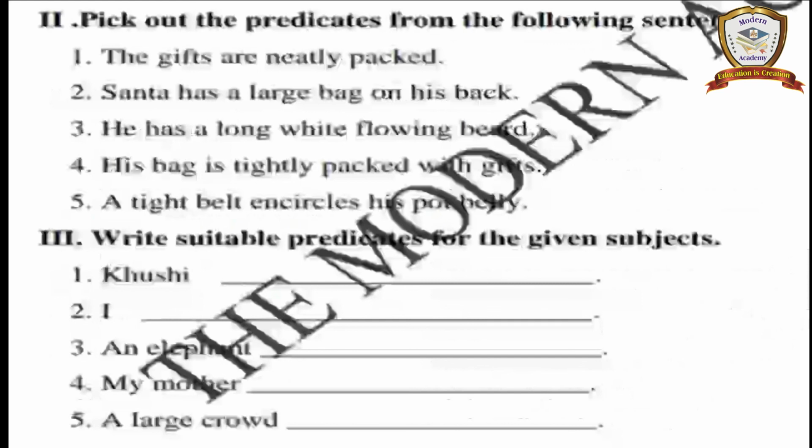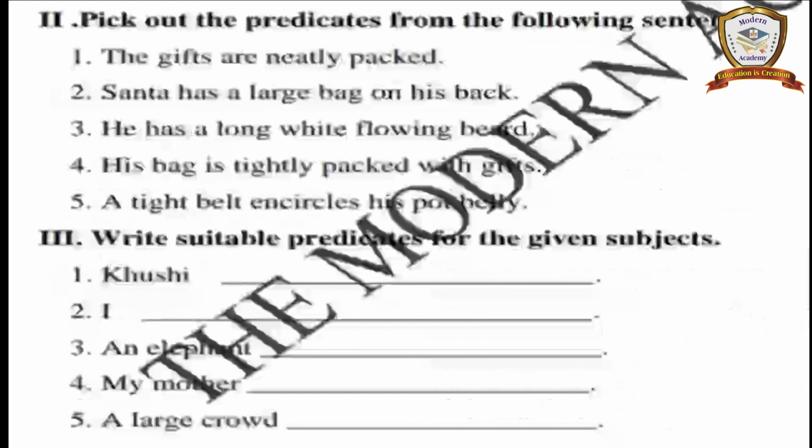If you write like that, it is a good answer. The second one, I is the subject, so I am a teacher, or I am a doctor, or I am an intelligent girl. That is a very good answer. For the remaining ones, an elephant, my mother, and a large crowd, write predicates related to the meaning. The subjects are given here, and you have to write suitable predicates for them.